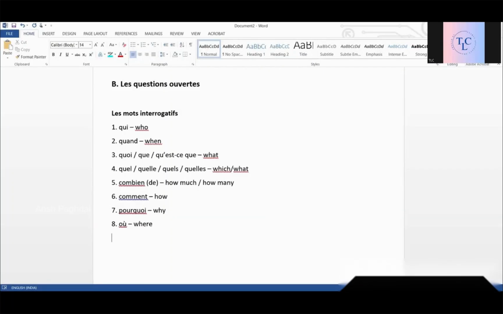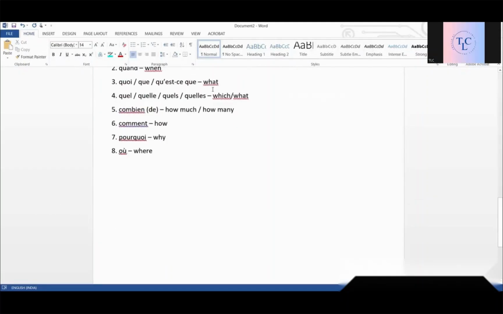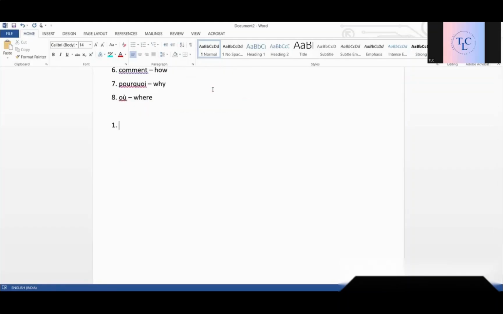Okay, very important because that's what we need in question ouverte. So let's learn question ouverte with an example. Question ouverte also has three ways of writing. Okay, three ways, same intonation, est-ce que and inversion. Let's take an example. Tu habites où? The simplest example that you have used also. Okay, tu habites où? So if you observe here also, it starts with the subject and then the verb and then interrogative word and the rest of the sentence.